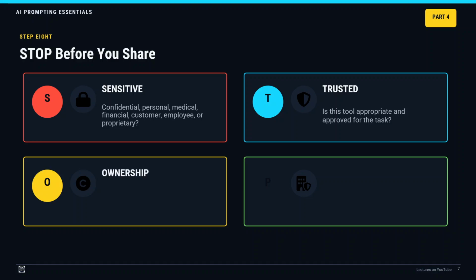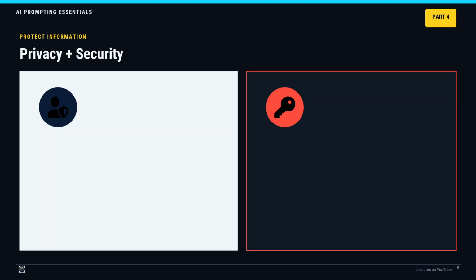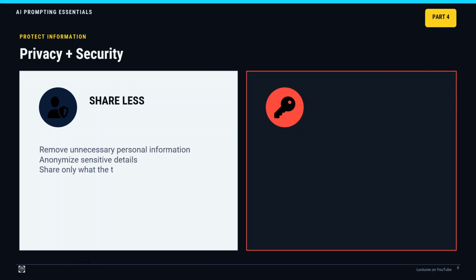O. Ownership. Do you own the information, or do you have permission to upload, use, modify, or reproduce it? P. Policies. Does the action comply with organizational policies, contracts, licensing conditions, and applicable laws? If any answer is uncertain, stop and review before proceeding. Privacy and security. Whenever possible, remove unnecessary personal information. Anonymize sensitive details. Share only what is essential for the task.